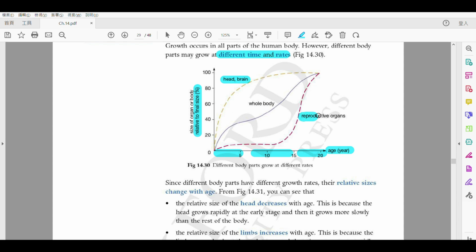And then when would we develop the reproductive organs the fastest? It would be the adolescence because during this period, the slope will be the fastest. Okay? For our whole body, it's quite constant. Or somehow you can actually see the two growth spurts here, the two rapid growths. This is the infancy, this is the childhood, this is starting to become the adolescence.